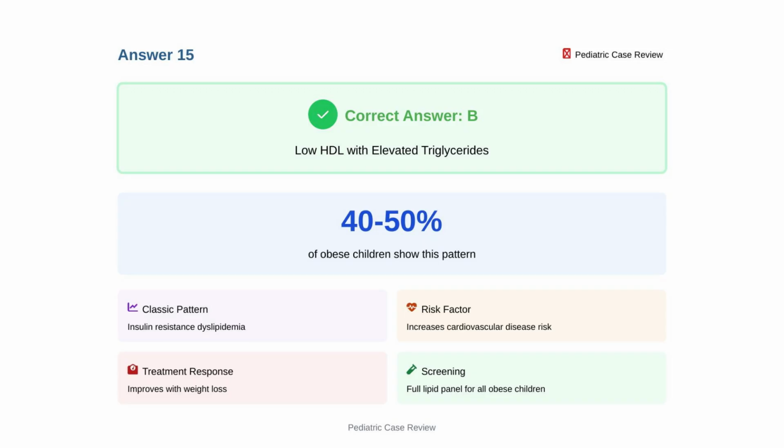This represents the classic dyslipidemia pattern associated with insulin resistance, found in 40 to 50% of obese children. This combination significantly increases future cardiovascular disease risk. Total cholesterol may be normal or mildly elevated. Weight loss and lifestyle modifications improve lipid profiles substantially.